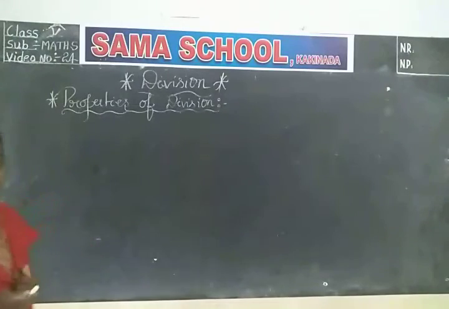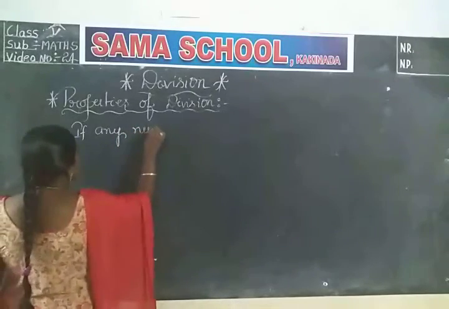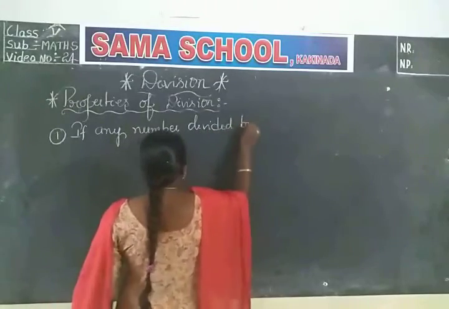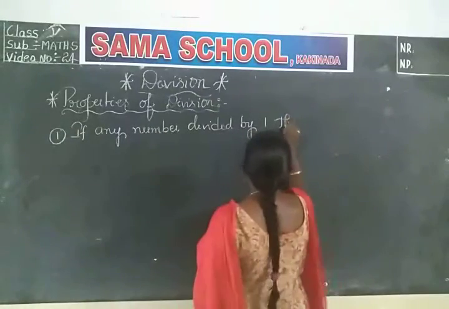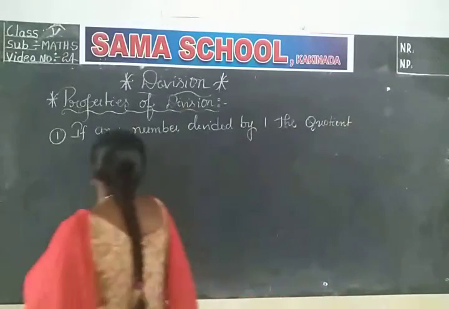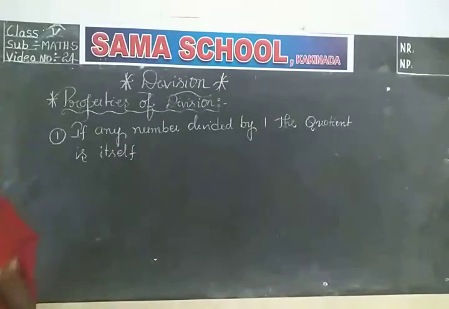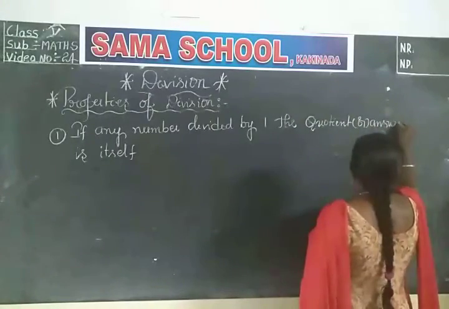How many properties do we have in division? I said we have 4 properties. See the first property.